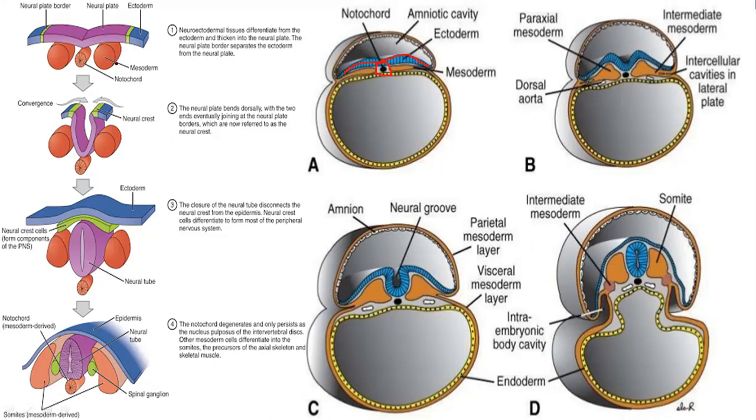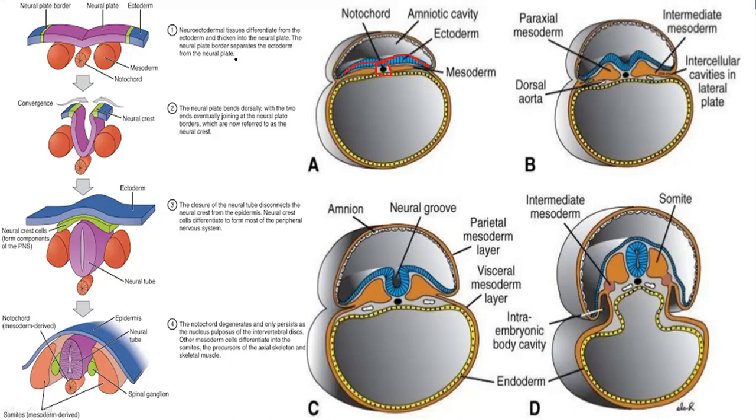This is neural plate, that is ectoderm also, but that is thickened from inside. That neural plate border is called a neural crest.